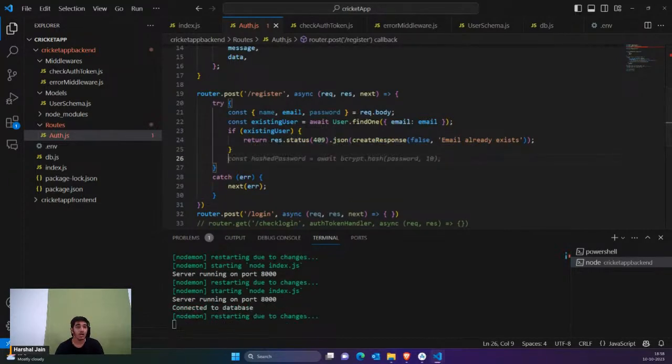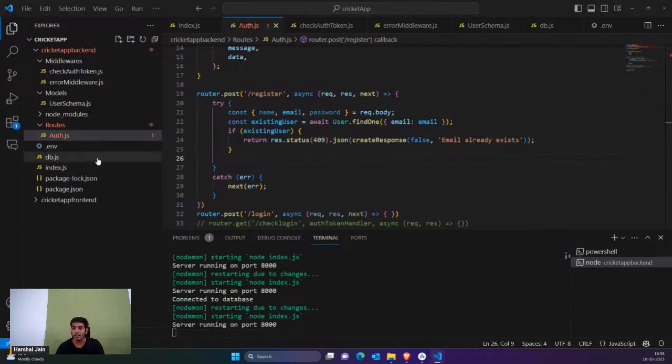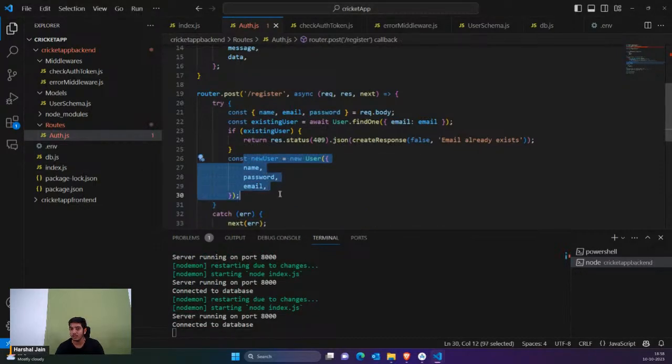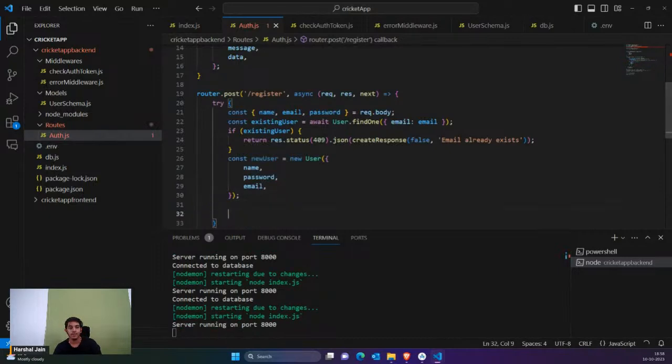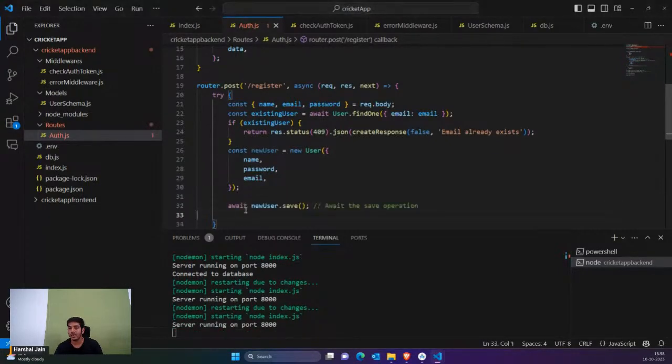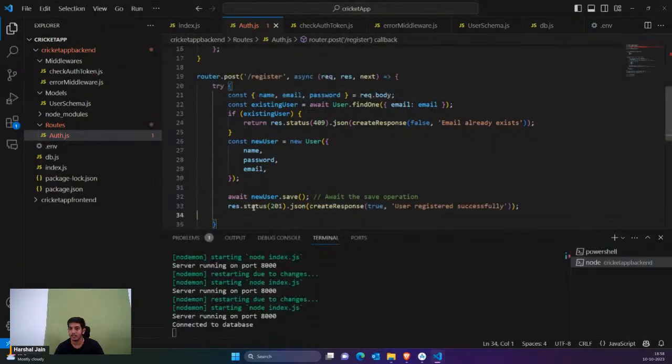After this, if the email doesn't exist, then I'm simply going to create a user, then save this user to my database. Then I'm simply going to say that user registered successfully. That's it. That's what we wanted to do in the register.